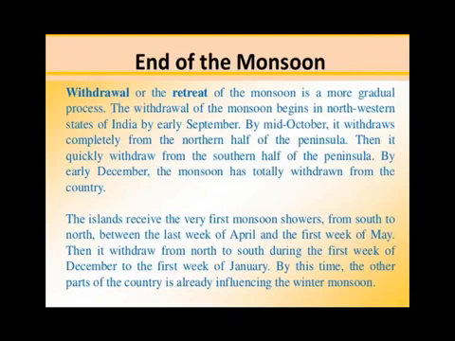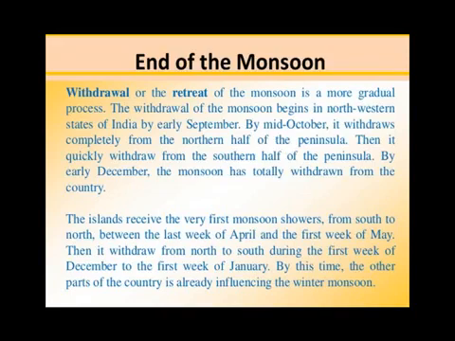After the onset of monsoon, we will discuss the offset of monsoon or end of monsoon. It means withdrawal or retreat of monsoon also. So how does the monsoon start to retreat in India? We will study this in the retreating monsoon season also. Now, what is the withdrawal or retreat of the monsoon? It is when the monsoon starts to go back from India. That is the retreat of monsoon.